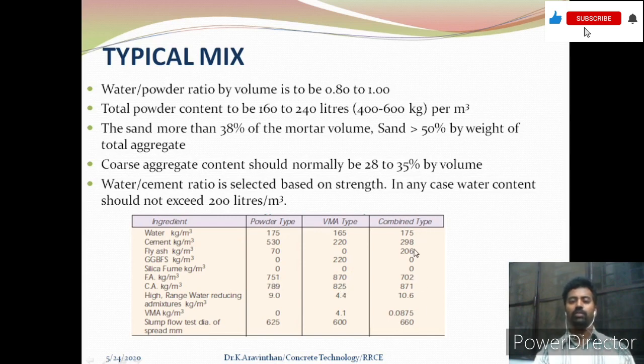And in the combined type you can note that viscosity modifying agent is also being added in a little amount when compared to the VMA type, and high range water reducing admixture is common for all, it is essential. The next type is they are introducing powder in terms of cement and fly ash. These are the two ingredients which are added here in the combined type. So there are many ways to get self-compacting concrete. This depends upon the environment condition.